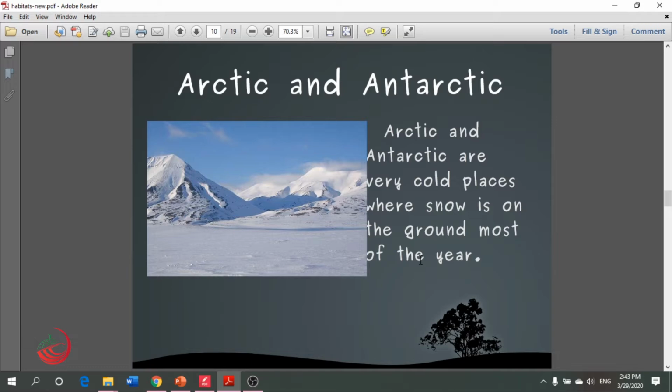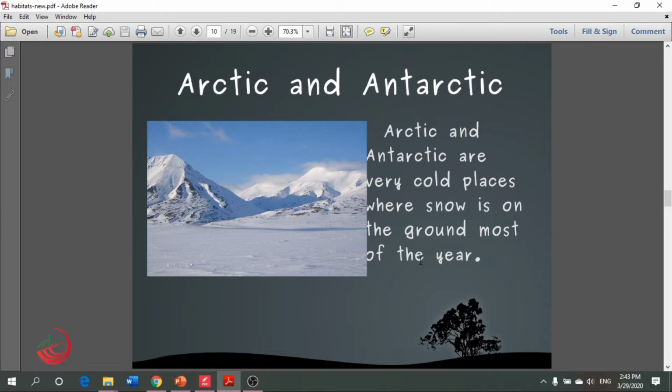Now, this is the Arctic and Antarctic habitat where we can find snow and an icy surface all of the time. And here I want to ask my lovely student Maysoon. Maysoon, Arctic here is very close to one of the habitats that we talked about. Can you tell me what it is? Yeah, such a great job. Excellent, Maysoon.